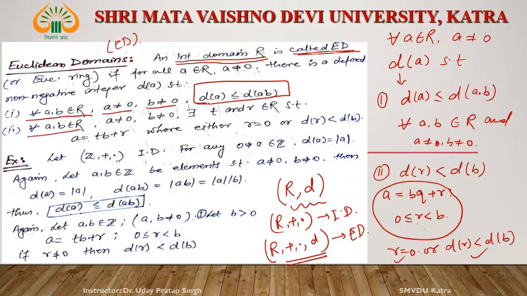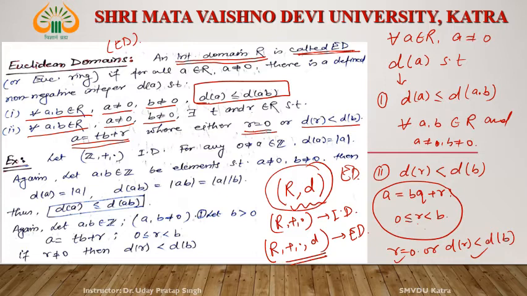And second, for all a, b belong to R, a not 0, b not 0, there exist t and r such that a is equal to tb plus r, where either r equal to 0 or d(r) is less than d(b). Then this structure (R, d) is a Euclidean domain if d satisfies these two conditions. So if we want to prove that an integral domain is Euclidean or not, we have to define a function d, and that d must satisfy conditions 1 and 2.